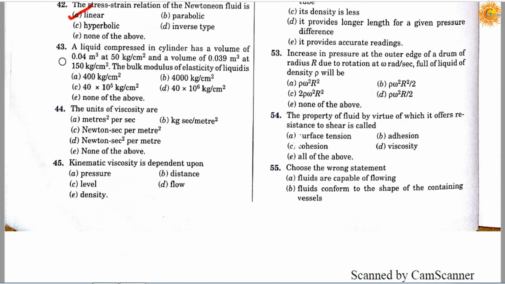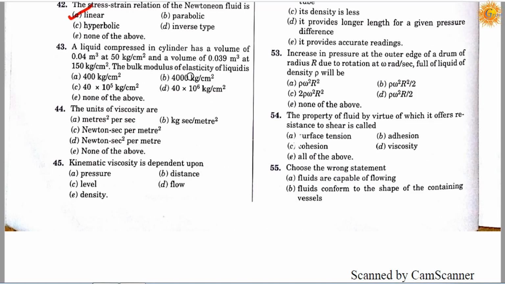Question number 43. A liquid compressed in a cylinder has a volume of 0.04 meter cube at 50 kg per centimeter square and a volume of 0.039 meter cube at 150 kg per centimeter square.